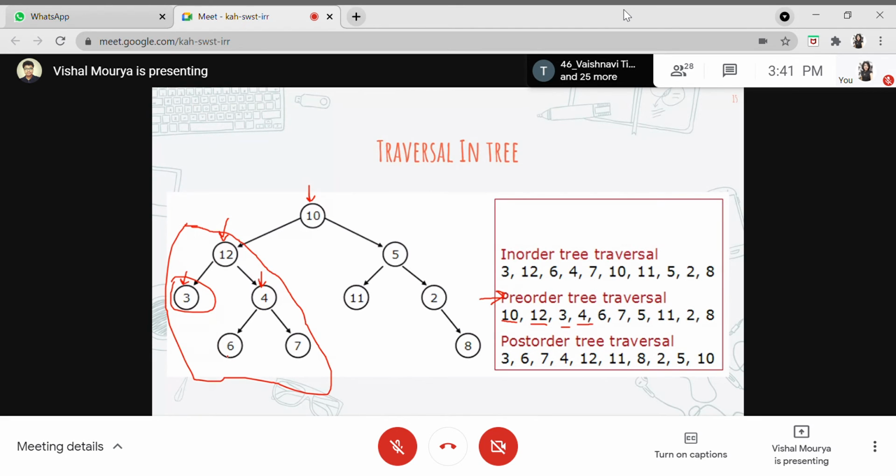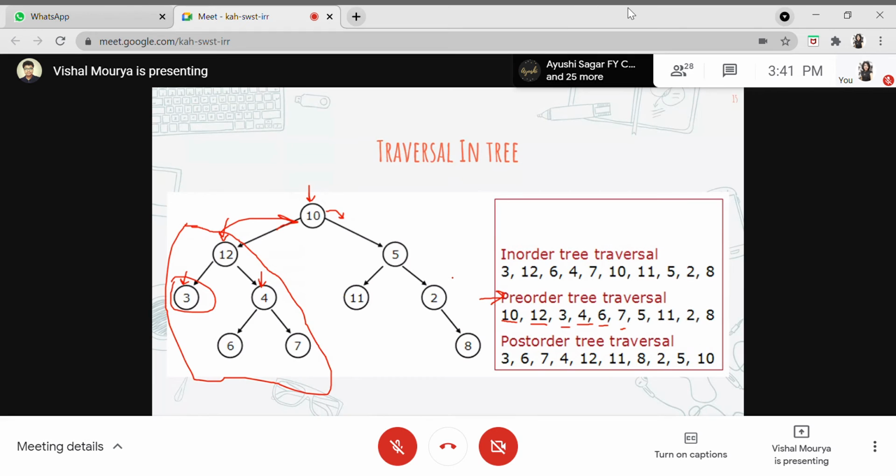So the left child is nothing but 6, so we'll print 6 here. And similarly, there is no more left child or subtree present here, so we'll return, and then we'll move on to the right subtree. There is only one node in the right subtree, so we'll print out that value. We have printed that value, and similarly, we'll return from this tree till here, and then we'll move on to this right subtree and print it out.